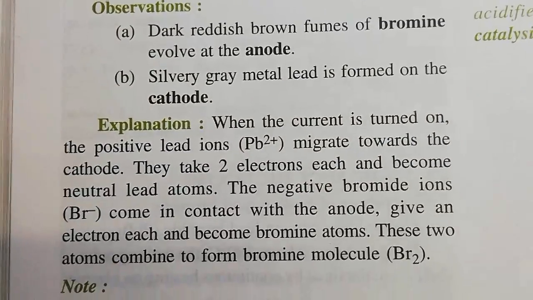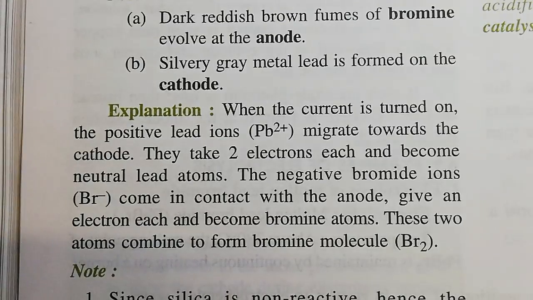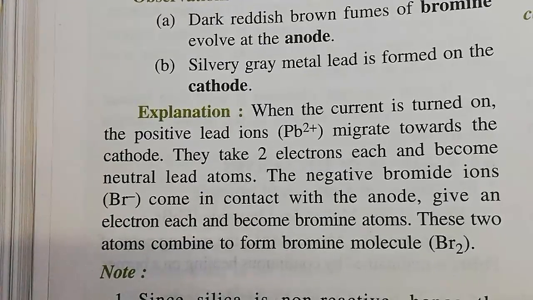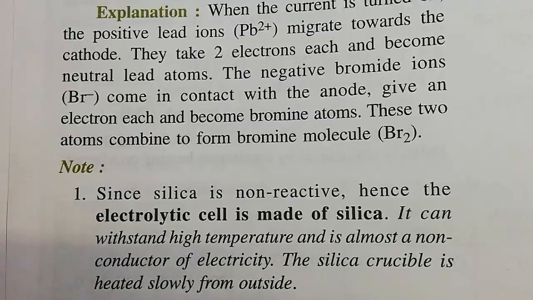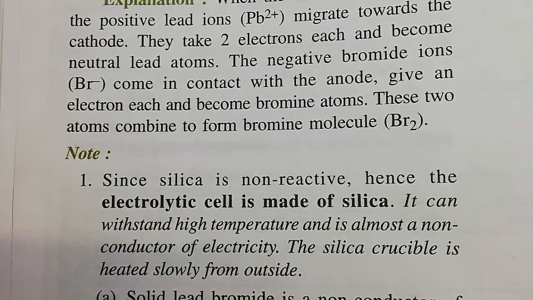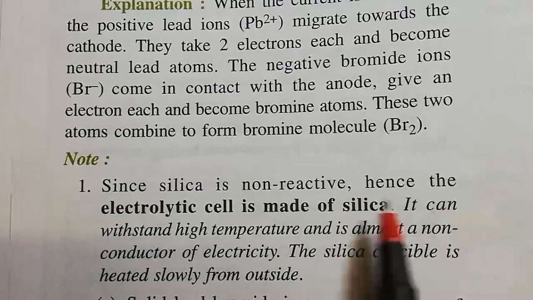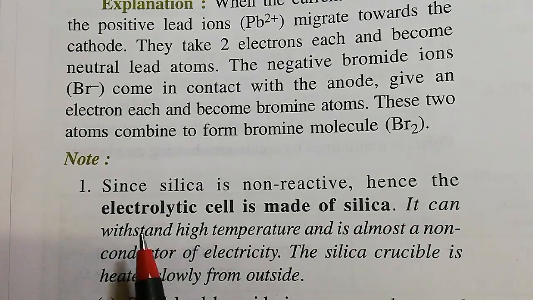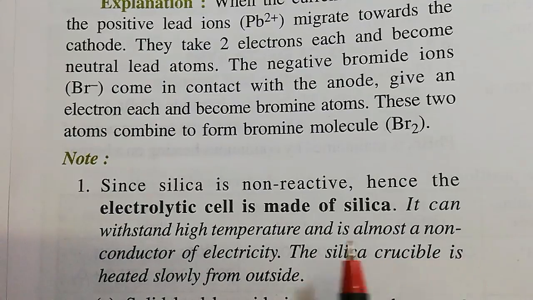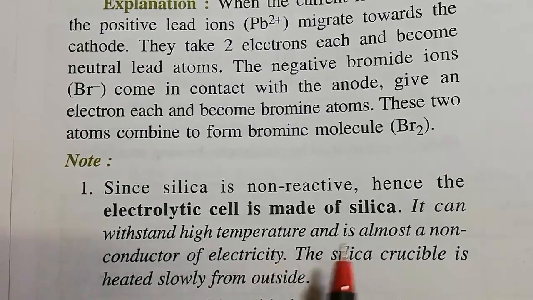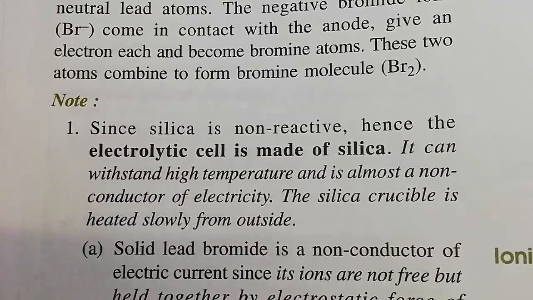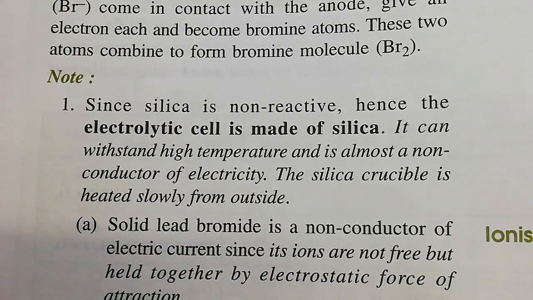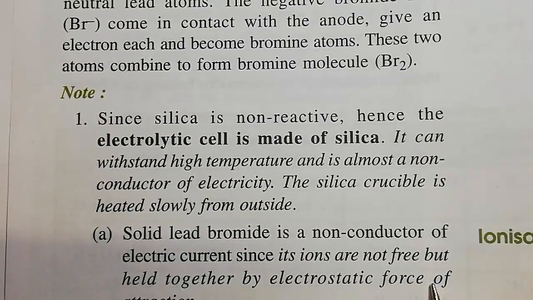And the explanation is very easy. Here are two important points we have to remember regarding the electrolysis of molten lead bromide. Number 1, silica is non-reactive, hence the electrolytic cell is made of silica. It can withstand very high temperature and is almost a non-conductor of electricity, and that's why the silica crucible is heated slowly from outside. And solid lead bromide is a non-conductor of electric current, since its ions are not free but held together by electrostatic force of attraction.